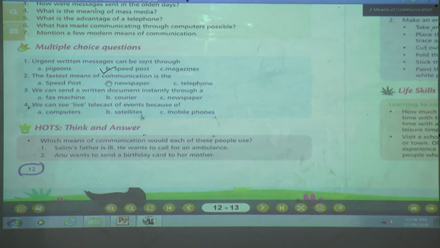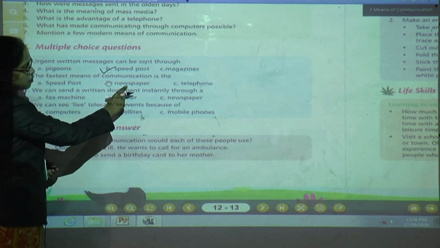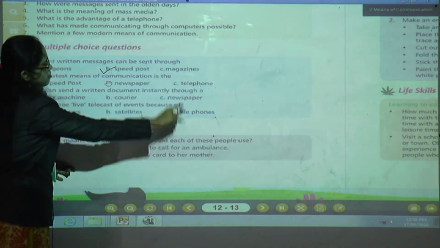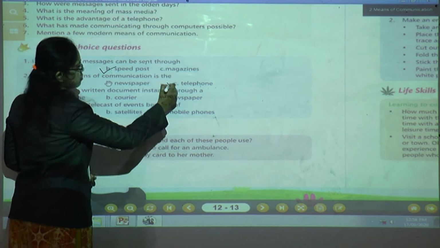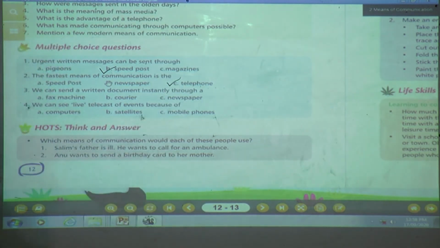Next question. The fastest means of communication is speed post, A1, B1 is newspaper and C1 is telephone. Give me the answer, children. Which is the fastest means of communication? Of course, telephone is the fastest means of communication.